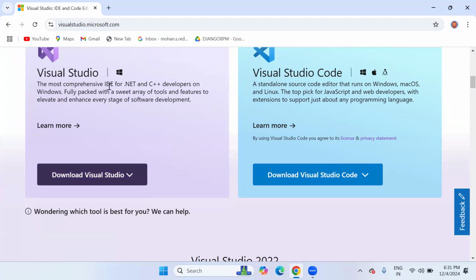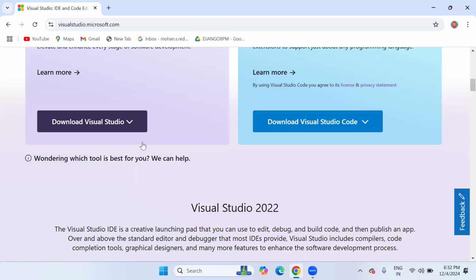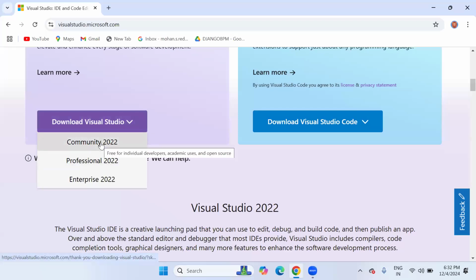The most comprehensive integrated development environment for .NET and C++ developers on Windows, fully packed with tools and features to enhance every stage of software development. So notice this, I recommend this download. What is the version? Community 2022, I recommend you download. Why? Because Community is completely free for individual developers, academic users, and open source. You need not take any license for this.